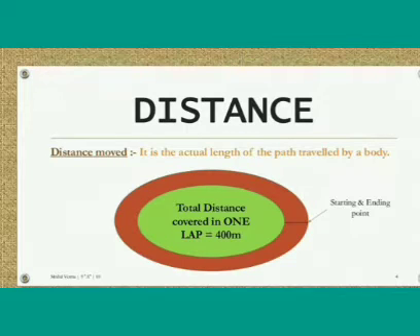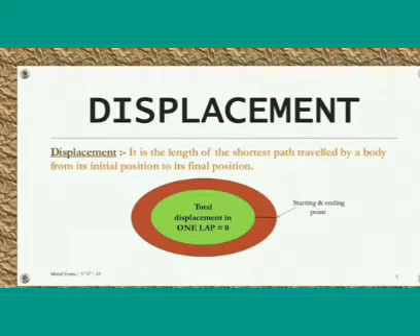Next, distance. It is the actual length of the path travelled by a body. Here you can see a lap. The starting and final point is the same place, so the total distance in one lap is equal to 400 meters. That is the length of the path travelled by the body. Distance is a scalar quantity. It has only magnitude. The quantity which has only magnitude is called a scalar quantity. So distance is a scalar quantity. It is measured in meters.